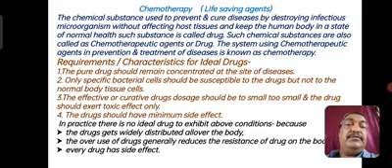Number one, the drug must be pure and should remain concentrated at the site of disease. The pure drug should remain concentrated at the site of disease. Number two, only specific bacterial cells should be susceptible to the drug but not the normal body tissue cells.